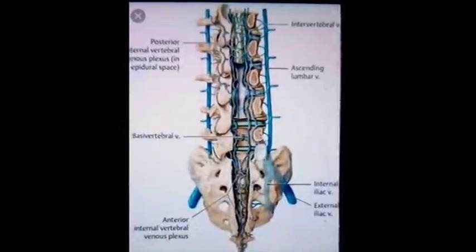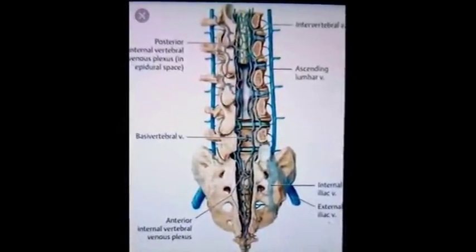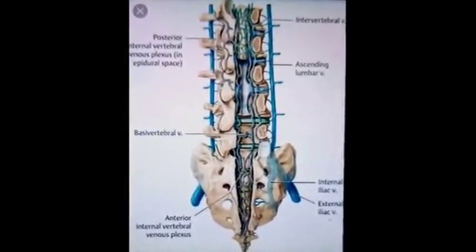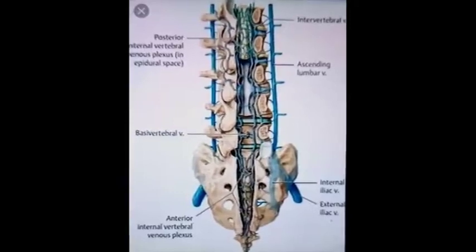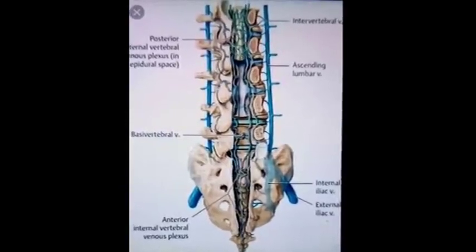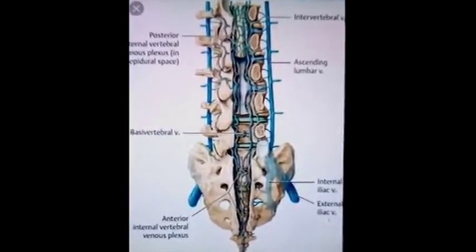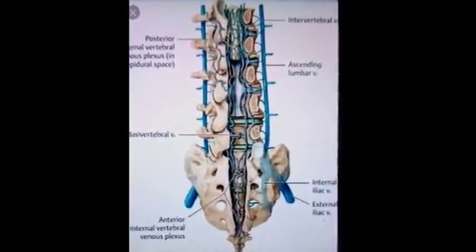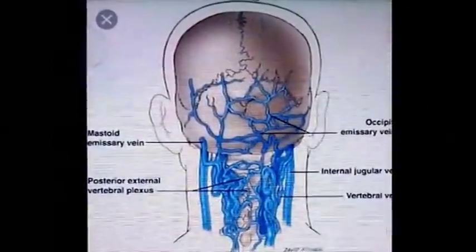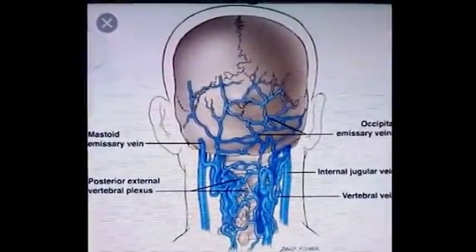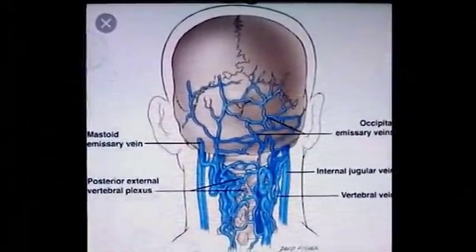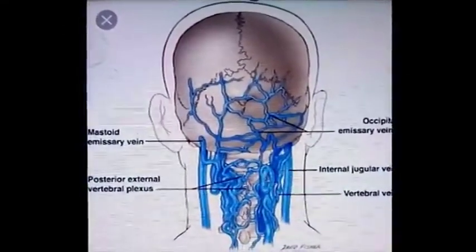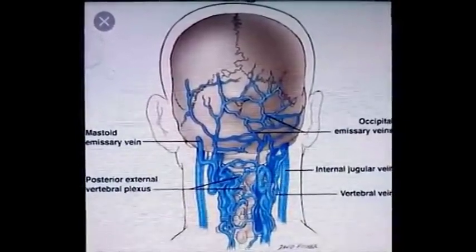So the clinical anatomy related to the vertebral system of veins is that cancer of the prostate and mammary gland can spread to the vertebral column and skull through this system. Apart from cancer, other septic conditions may also spread to distant organs through the vertebral system of veins, like in cases of chronic empyema.